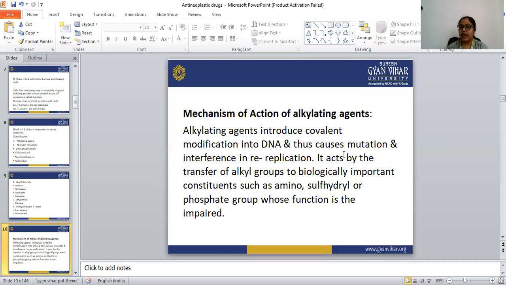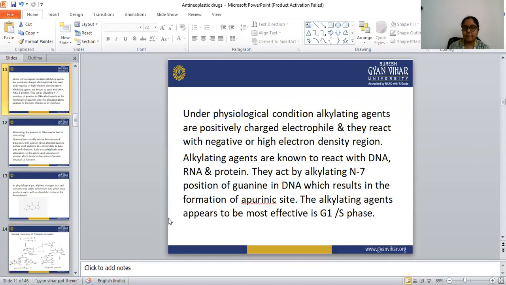Alkylating agents act by transfer of alkyl group. They transfer the alkyl group to the amino group, sulfhydryl or phosphate group in the DNA, and their function is impaired. When the alkyl group attaches to the DNA, then the DNA's function is impaired. So that is the action of this alkylating agent.